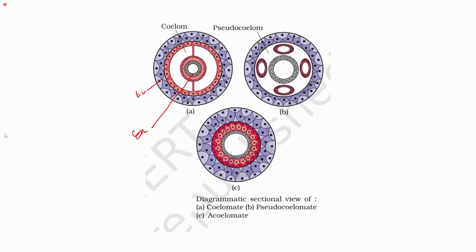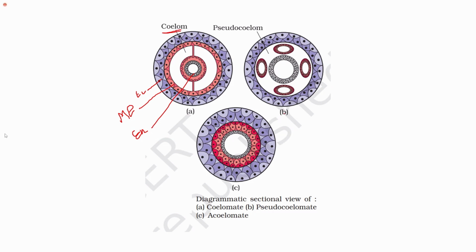The white space is the body cavity, which is lined by the mesoderm, right? This is how the organism is called a coelomate. The body cavity is lined by the mesoderm, and the body cavity is known as the coelom.